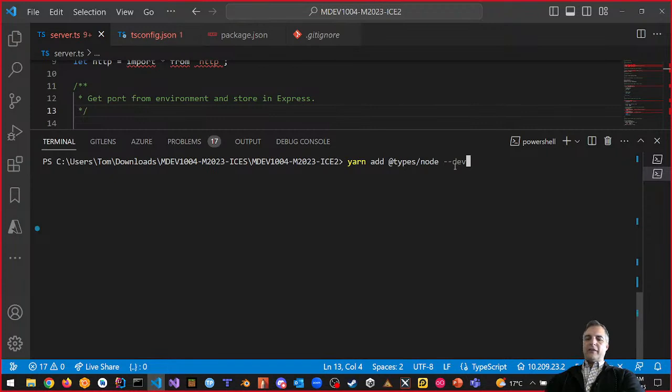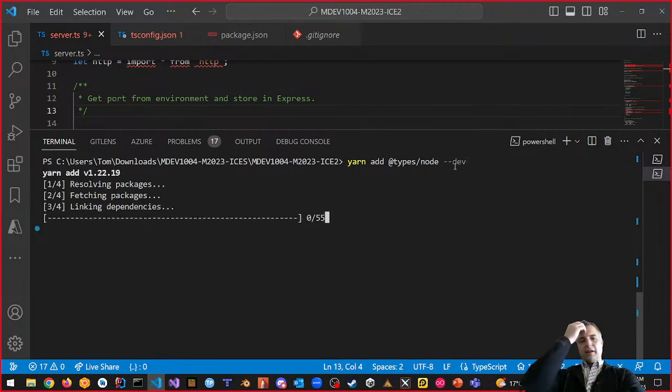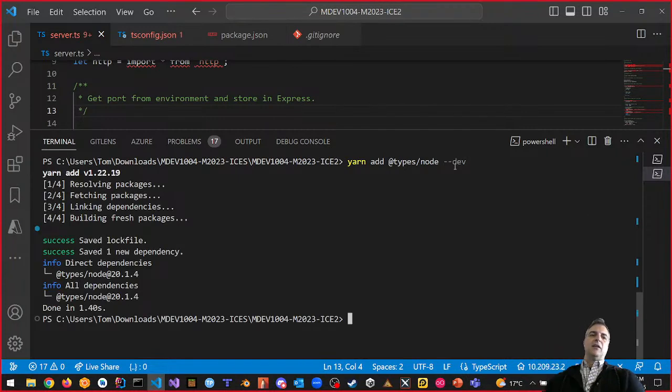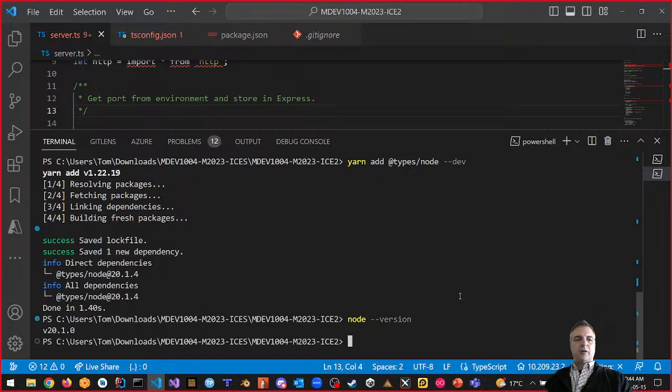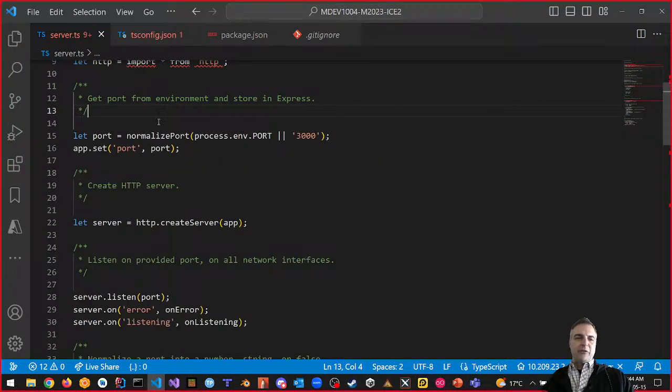Let's see what yarn does for us. If I press enter, it's going to run and get all the node modules, but it's doing it for node 20.1.4, right? What version of node are we running? Node minus version, right? 20.1.0. Huh? Last week, we updated to 20.1.0. How is node 20.1.4? It's okay. Later is better than earlier.